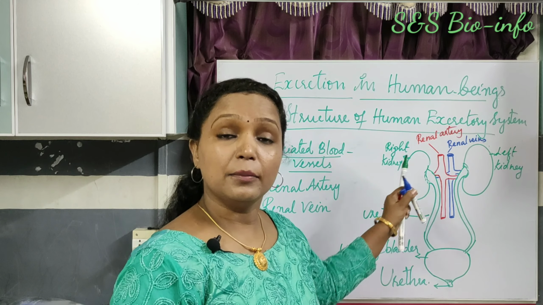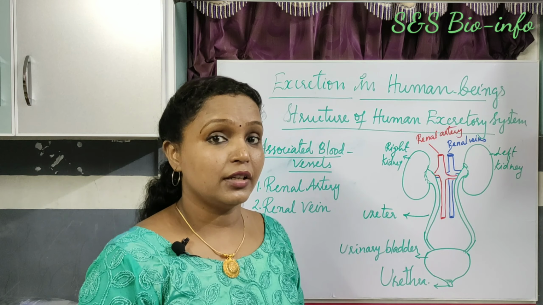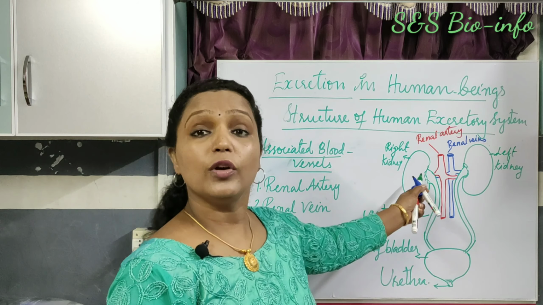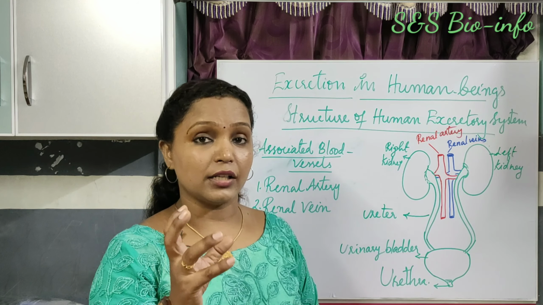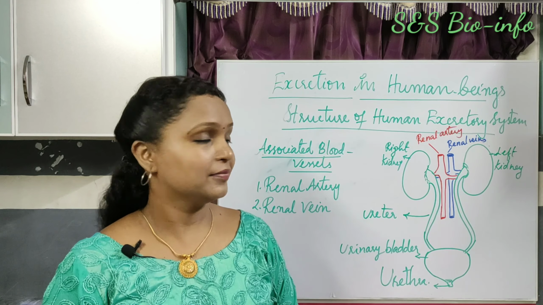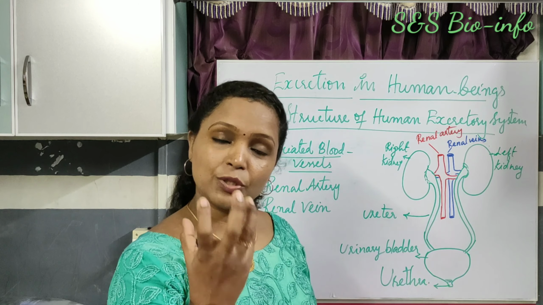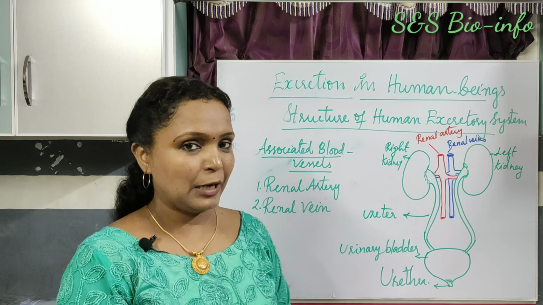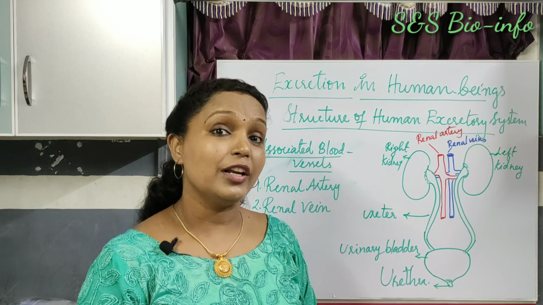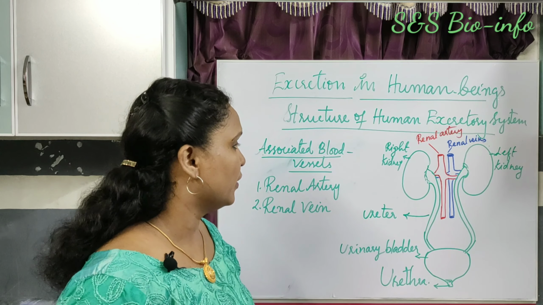The kidneys are the main organs of producing urine. Then what is the role of ureters? Ureters transport urine and the urinary bladder stores the urine. Urethra helps in the urination. The urine is expelled through the urethra.